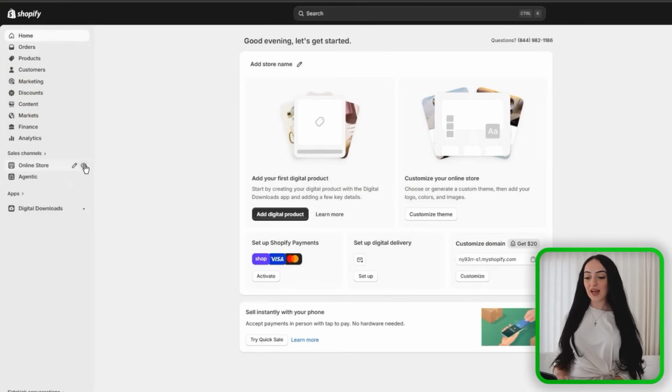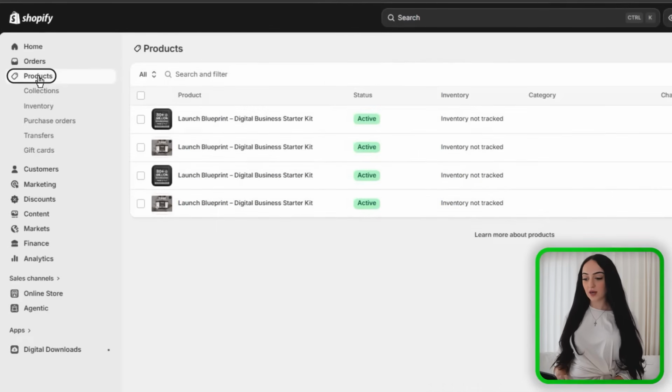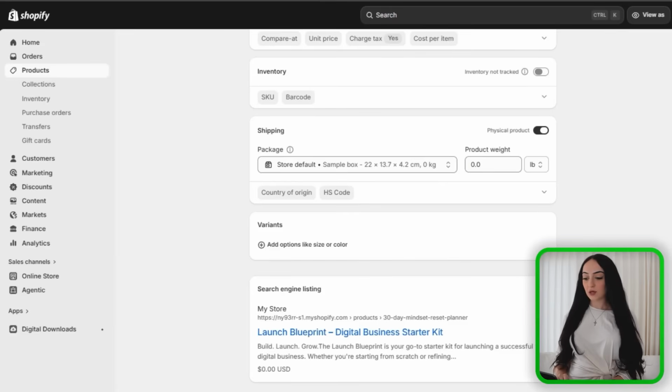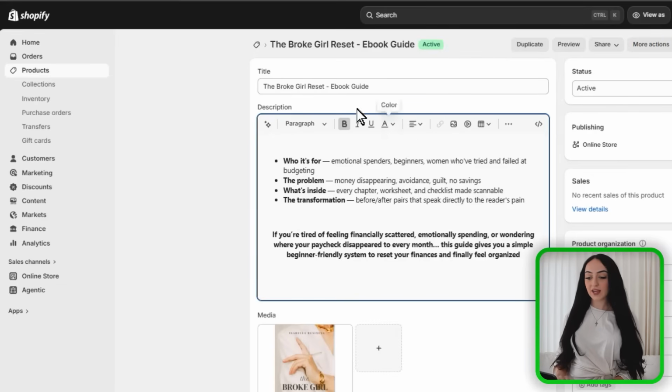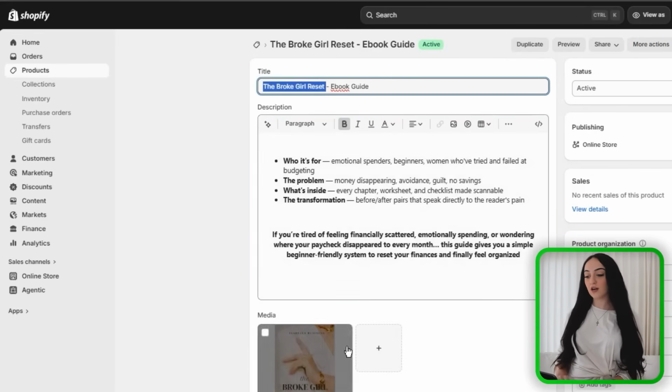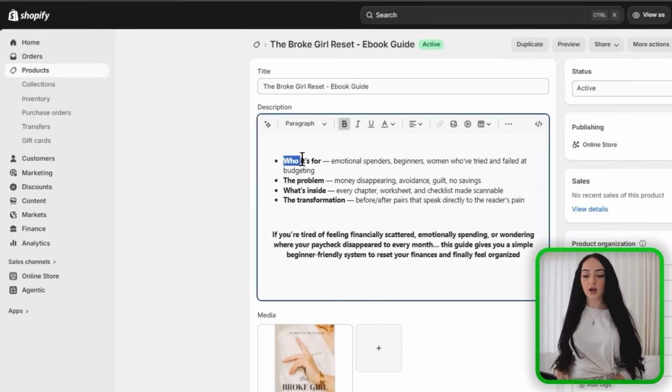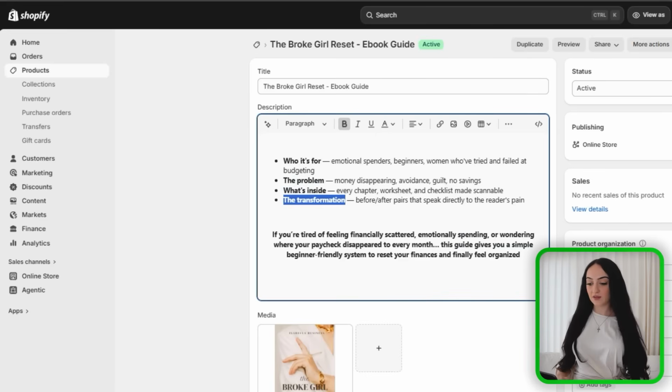And now that we're back on our Shopify dashboard, find Products on the sidebar here, and you're going to just upload your ebook. And your product page should include your title, your cover image, who the guide is for, what problem it solves, what's included inside, and what transformation someone's getting from buying it. So this is everything that we have here.